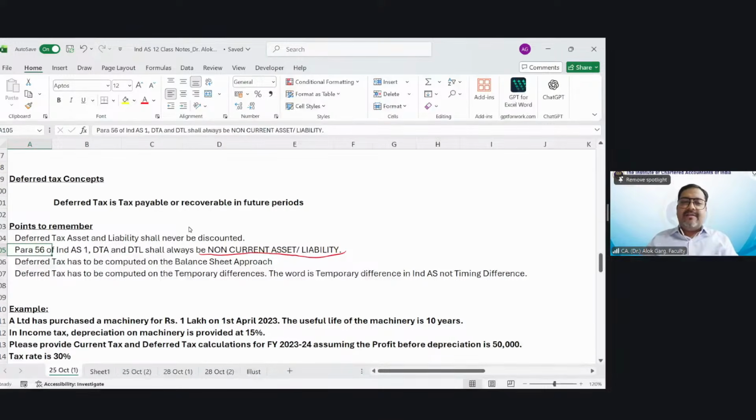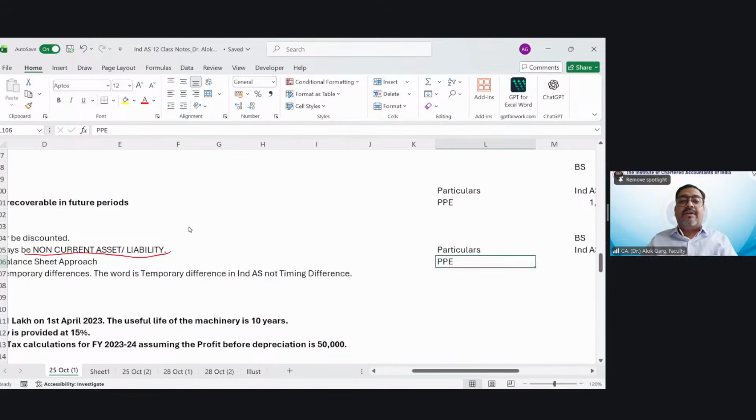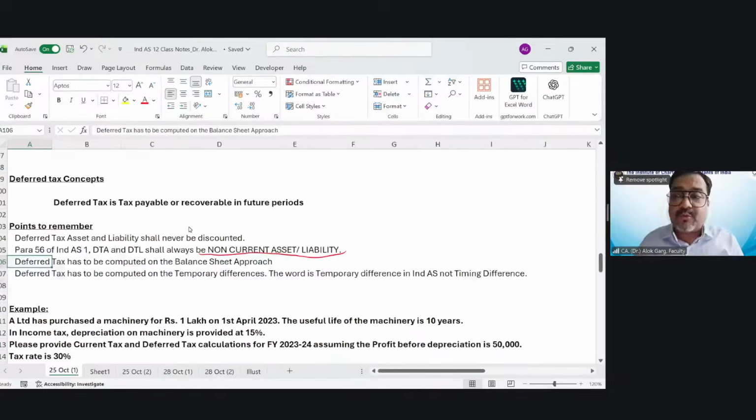Yes. Now, deferred tax has to be computed on the balance sheet approach. Sir, what is this balance sheet approach? Friends, in our accounting standard, we were following the P&L approach. But here, the deferred tax balance sheet approach means you have to compare